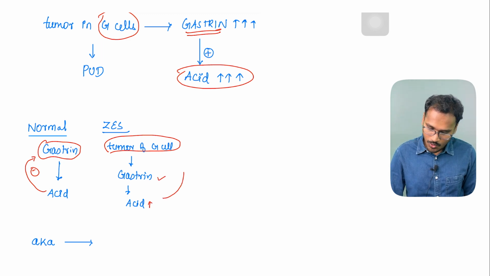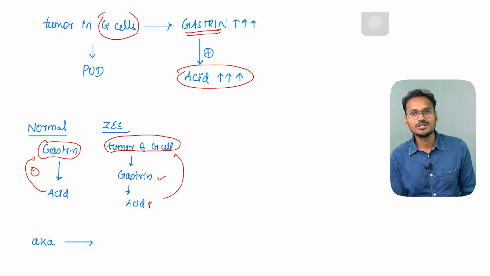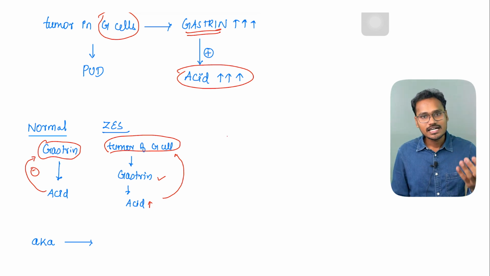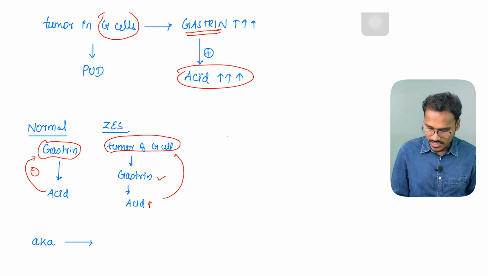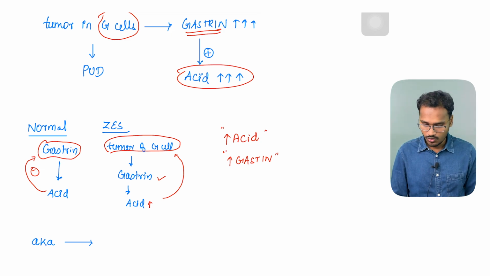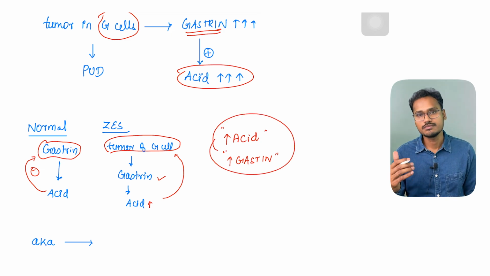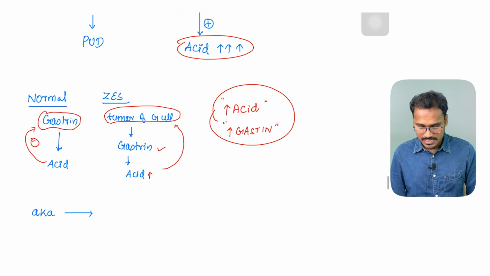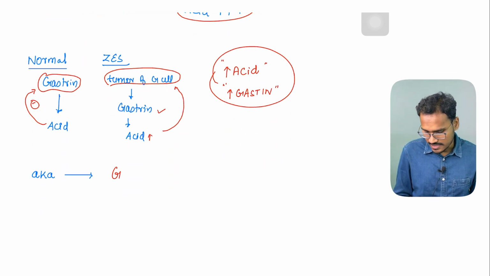Can this acid go and tell the tumor cell to reduce the gastrin secretion? The answer is no. It is a carcinomatous cell. It is not going to listen to any kind of feedback. So it is going to constantly produce acid. So in this patient, there will be an increase in acid and there will also be an increase in gastrin. Generally, when the acid level increases, it will inhibit the gastrin levels, but here both of them are going to be increased to tremendously high levels. And this disease is also known as gastrinoma.